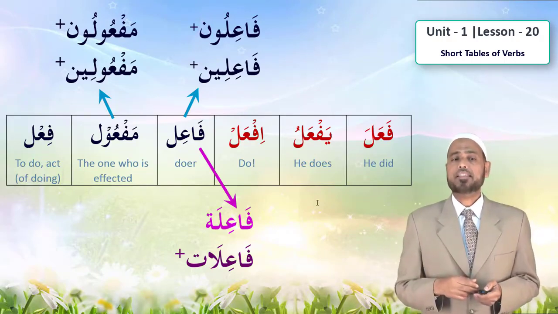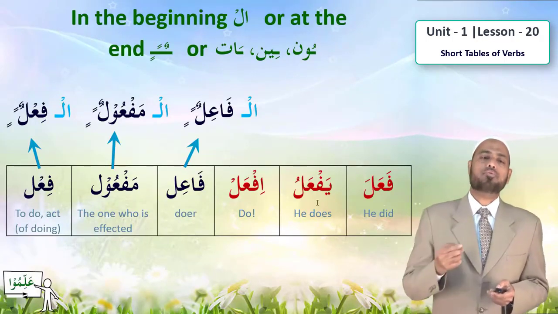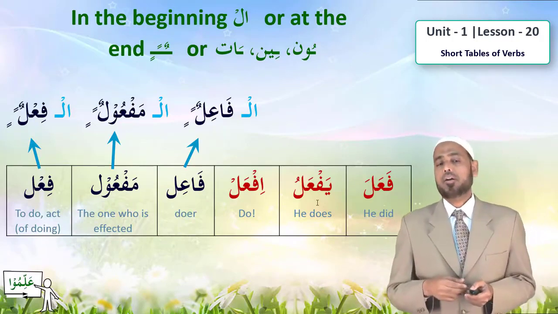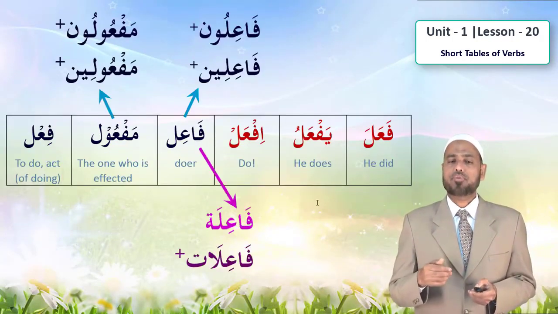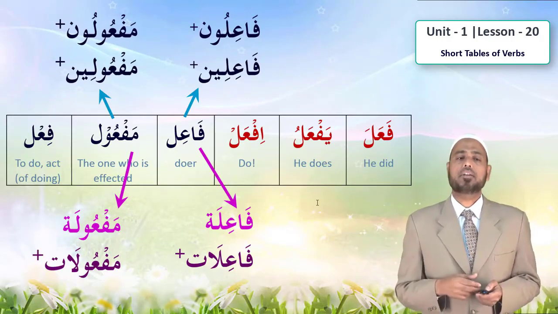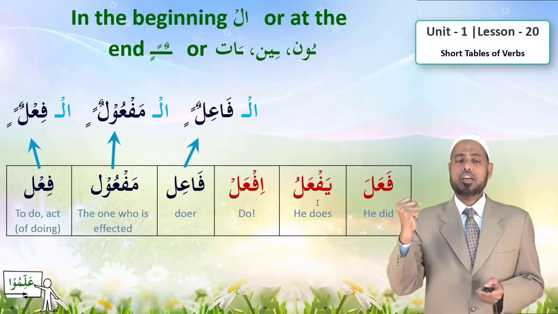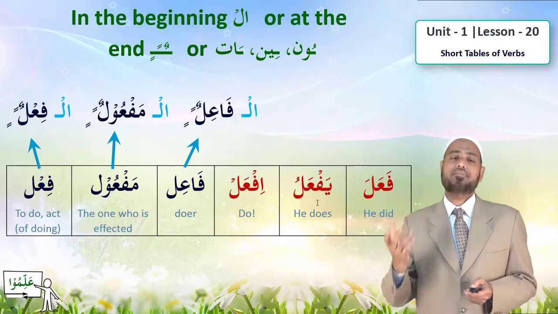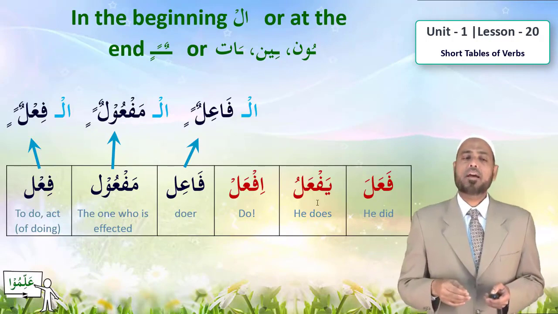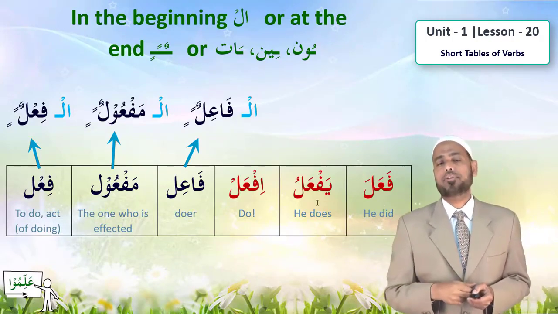Similarly, maf'ul is an ism. So maf'ul can be al-maf'ulu, or maf'ulun, maf'ulin, maf'ulan, or maf'ulah, maf'ulun, maf'ulin, maf'ulah, maf'ulat. Similarly, fi'l can be al-fi'lu, or it can be al-fi'la, al-fi'li, al-fa'ila, al-fa'ili, al-maf'ula, maf'uli, there also. And also it can be fi'lun, fi'lan, fi'lin, and so on.